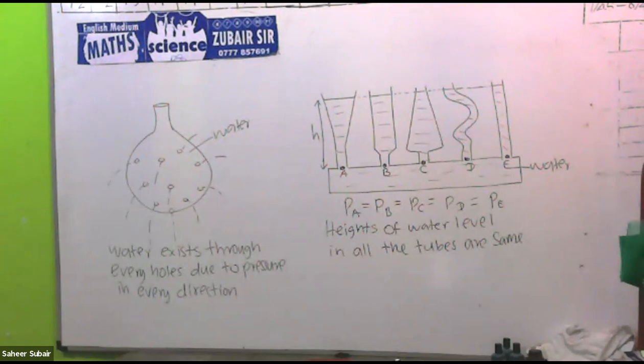Then when you think about the earlier diagrams, liquid pressure increases with the depth. Liquid pressure is same at the same level. So these are important points while we are talking about liquid pressure.